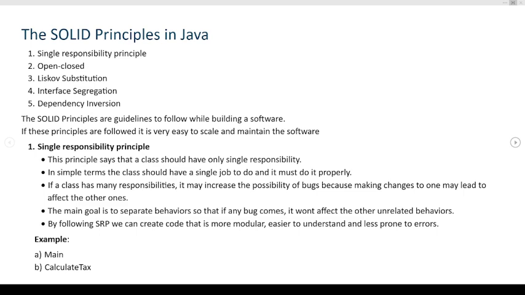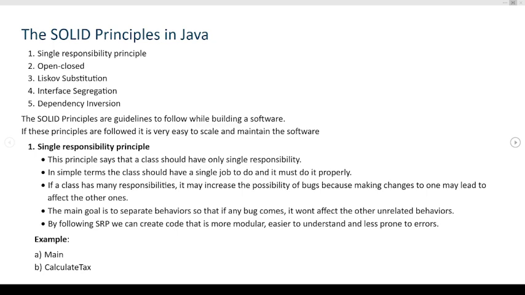So there are five key concepts here. S stands for single responsibility principle. Then the second one is O, open closed. The third one is Liskov substitution. The fourth one is interface segregation, and the fifth one is dependency inversion. So if we follow all these five principles, then it is very easy to scale the software. There won't be any issue while scaling the software, and also for maintaining the software.